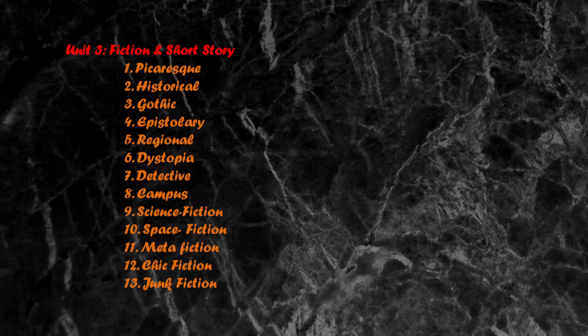Let's go to unit 3, fiction and short story. Here you have picaresque, historical, gothic, epistolary, regional, dystopia. You have detective and campus, science fiction, space fiction, metafiction, chick fiction, and junk fiction. So these are the kinds of fiction that we see throughout the ages. So you need to know why it is called a campus novel, why it is called epistolary. Okay, so you need to know why they are called that and what novels come under these. Okay, let's go to unit 4.